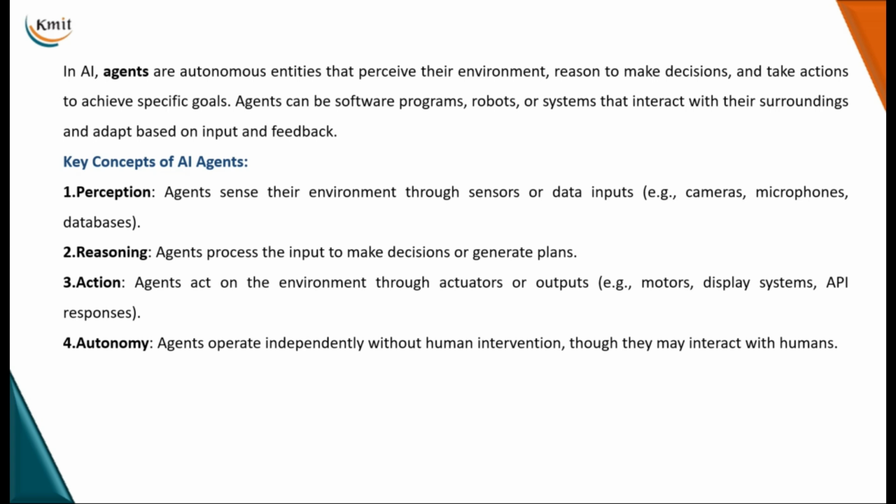When I talk about AI agents, they're autonomous entities that perceive information and make decisions accordingly depending upon the specific goal. The key concepts of AI agents are perception, learning, reasoning, taking action, and autonomy. Agents sense their environment through sensors or data inputs. They process the input to make decisions, and they act upon the environment to produce the output. Agents operate independently without human intervention. Though they may interact with humans, they operate independently. So another key concept of AI agents is autonomy.